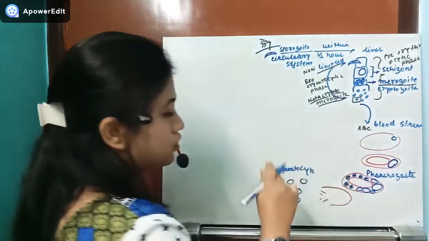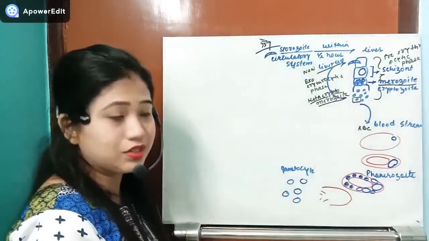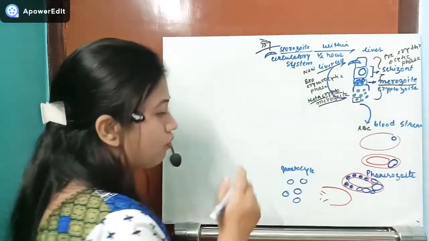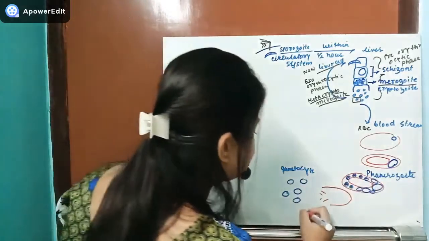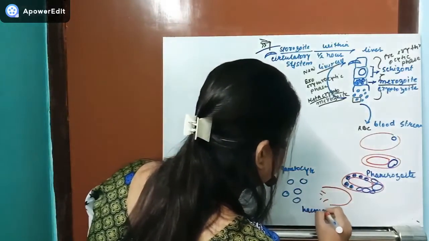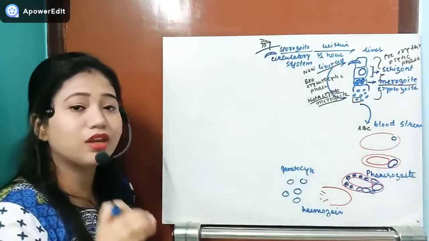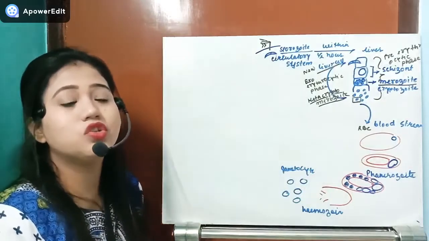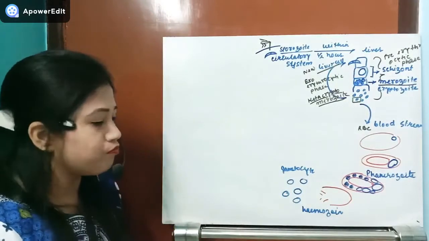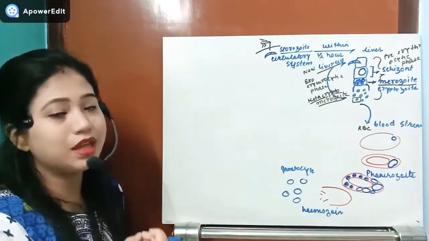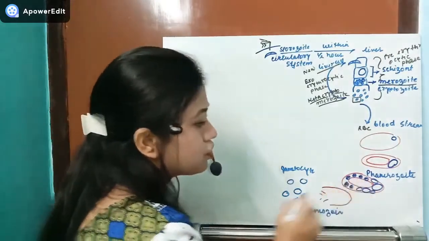The gametocytes will be liberated into the bloodstream, and along with that, due to those Schaffner's dots, a chemical is released. Those chemicals are known as hemozoin. Remember, hemozoin is the main reason why the individual will have shivering, feeling cold, or have fever. So that toxin will be released.